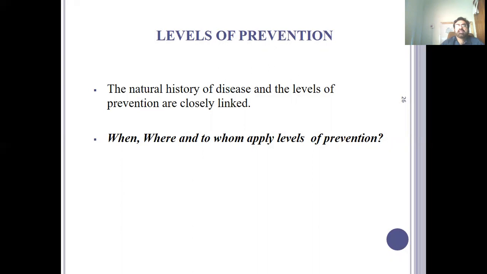The natures of disease and the levels of prevention are closely linked. When, where, and to whom to apply levels of prevention is also important. You should know when to apply, where to apply, and to whom, a segment of the population, or whether they are meeting the criteria for the prevention or not.